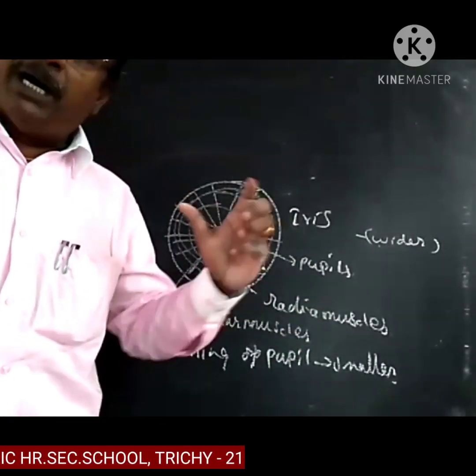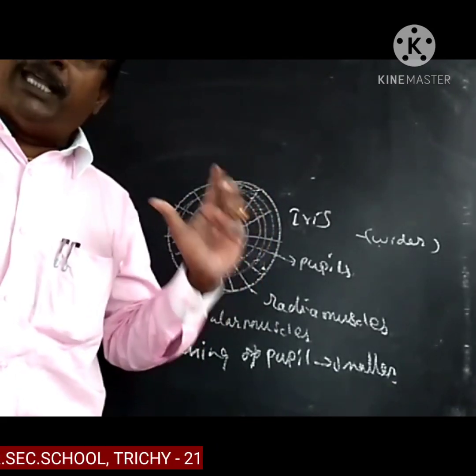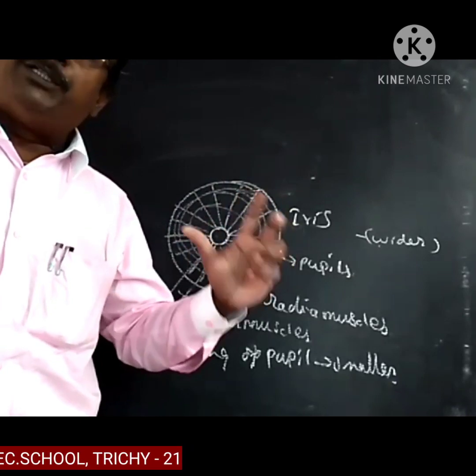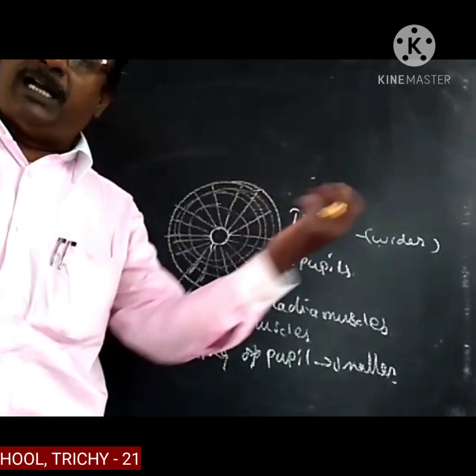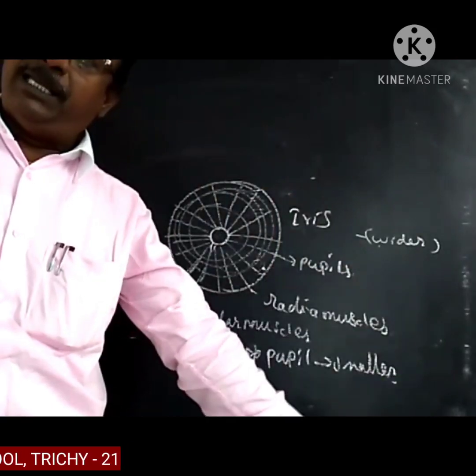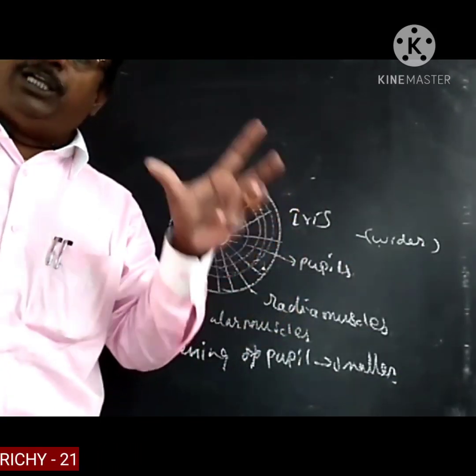So in the human body, muscles work in opposite directions to carry out normal functions. We have two examples: one is the biceps and the triceps, and another is the iris of the human eye.